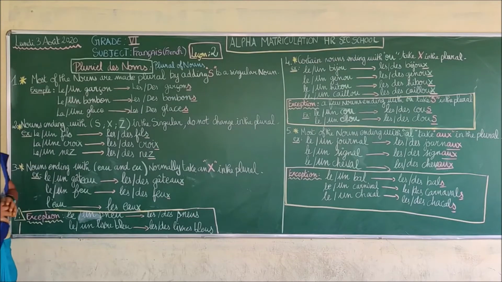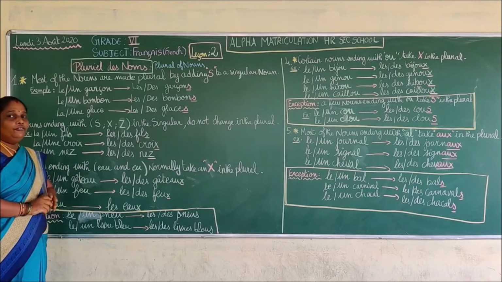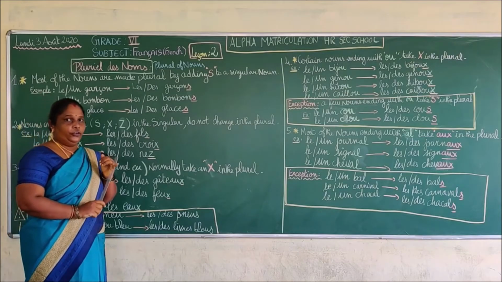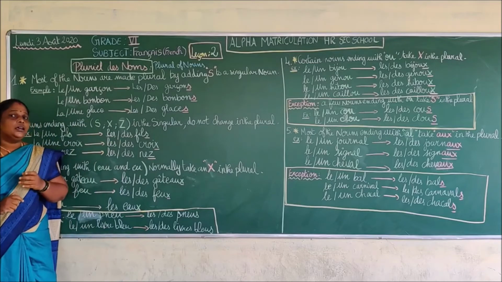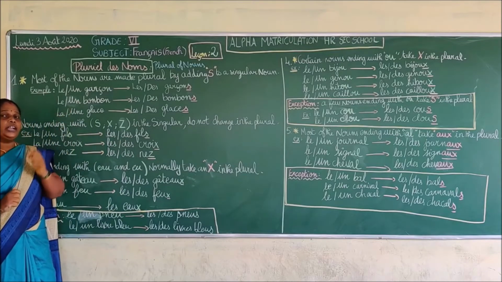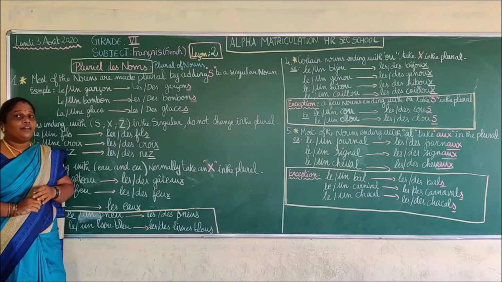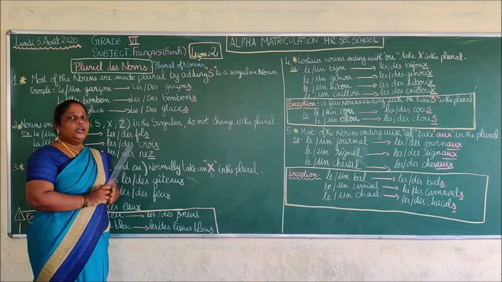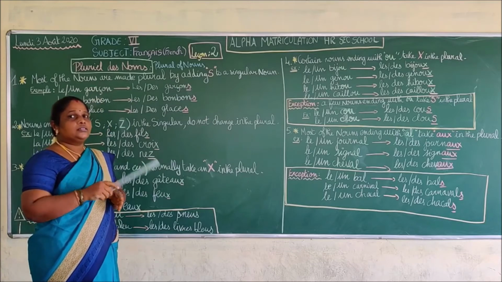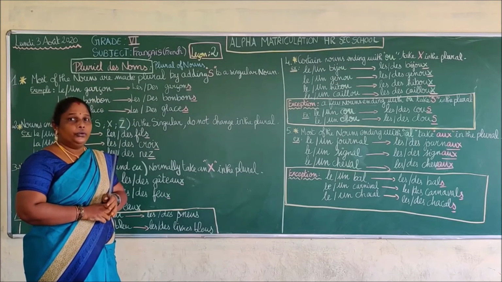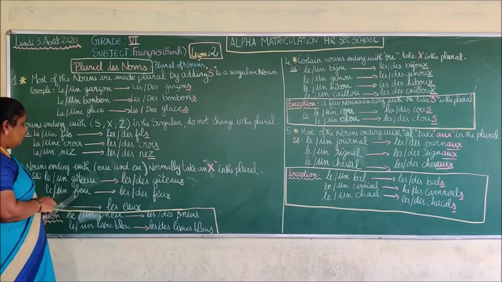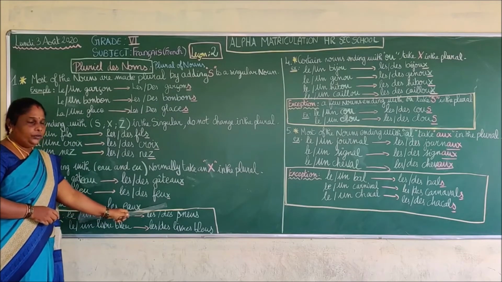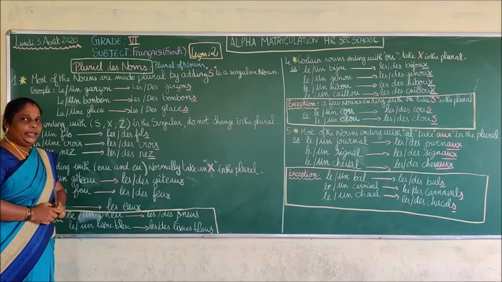Le feu and feu. Feu means fire. So fire is le feu. Another example: le feu, traffic signal. You have the traffic signals in your street, on the main roads. You have the traffic lights. That is also called le feu. In French, we say le feu. So, les feux, des feux. We are going to add an X.